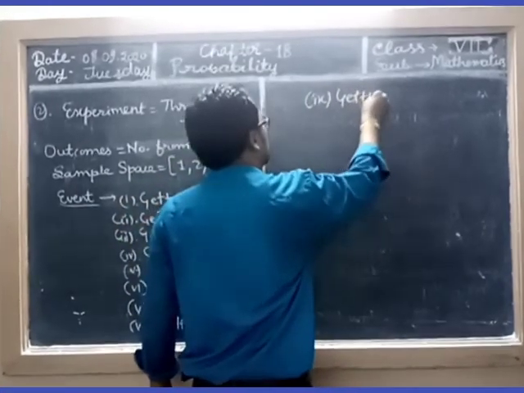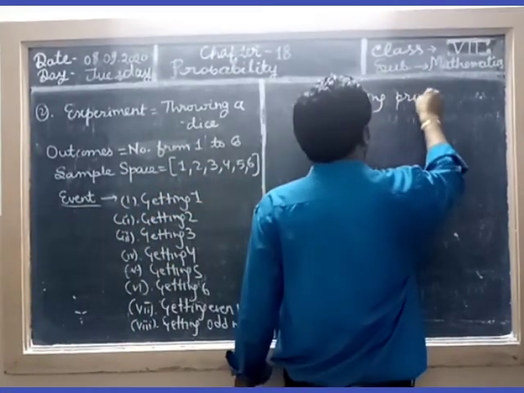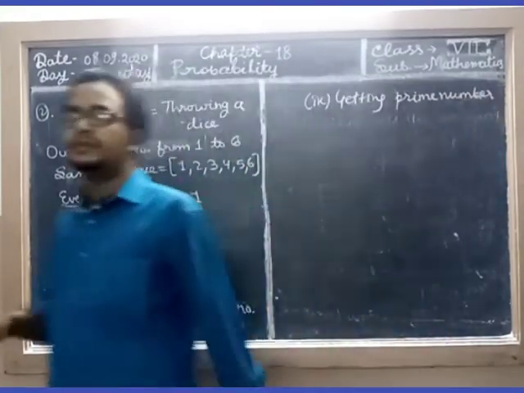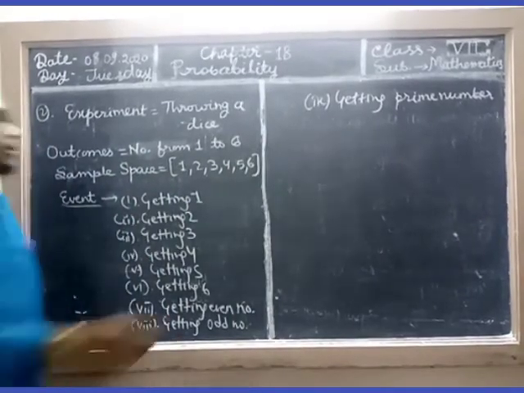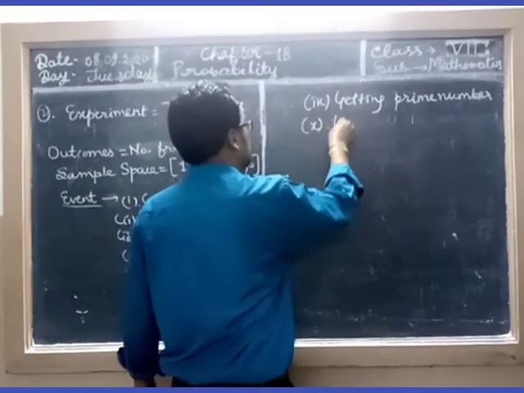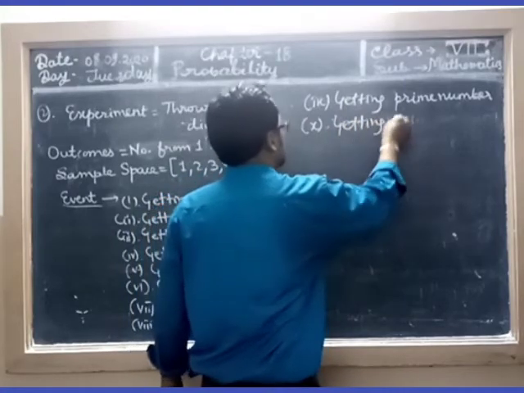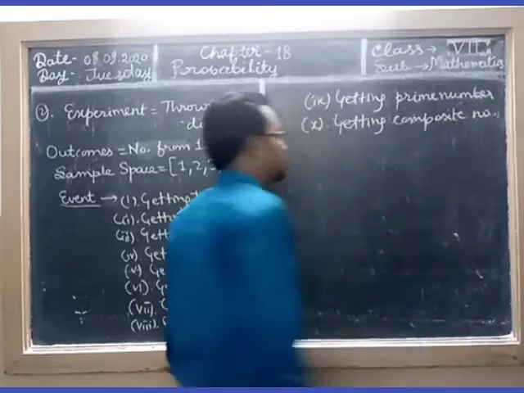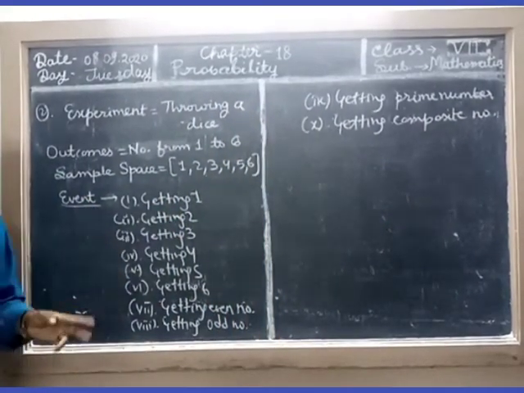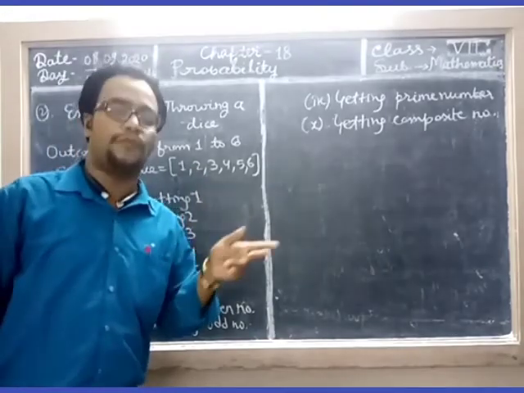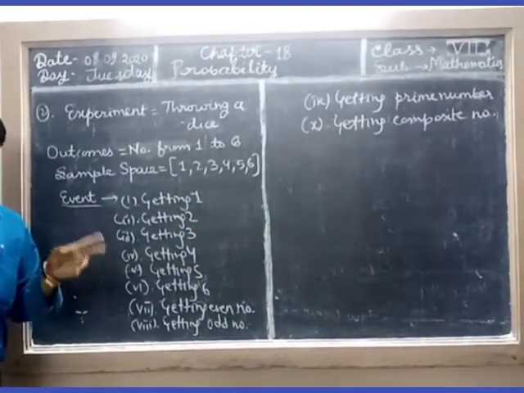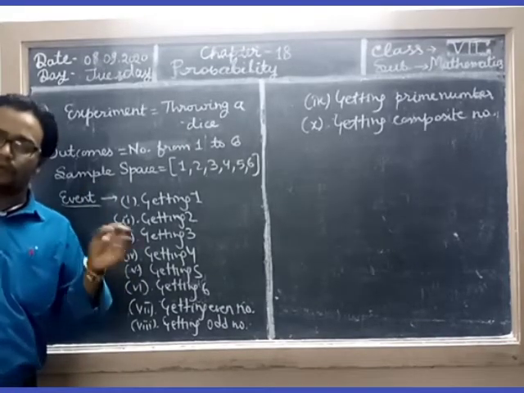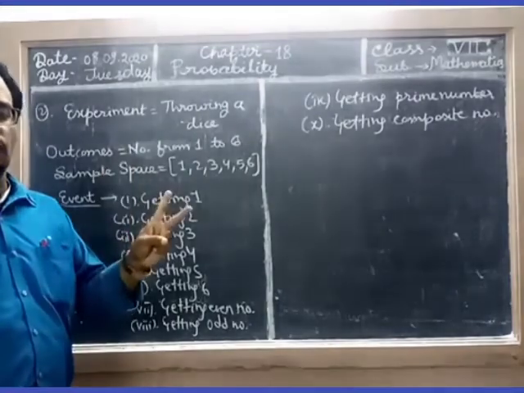Getting a prime number. So the prime numbers are 2, 3, 5. Then getting a composite number. Composite numbers are those numbers which have more than 2 factors. 4, then 6. 4 has more than 2 factors. 4 comes in the table of 1, the table of 2, and the table of 4.